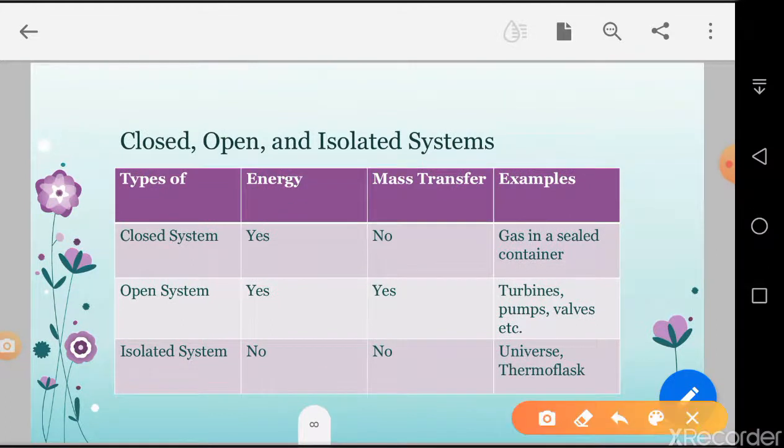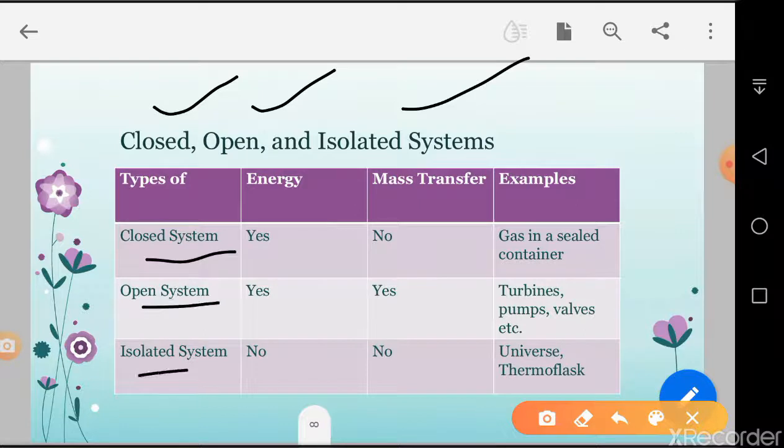Next, this is the closed, open, and isolated system. These are the types: closed, open, and isolated. On the basis of energy, we check whether energy crosses the system or not. In closed and open systems, energy comes into and goes out of the system. In isolated, no energy comes to the system and no energy goes out of the isolated system.